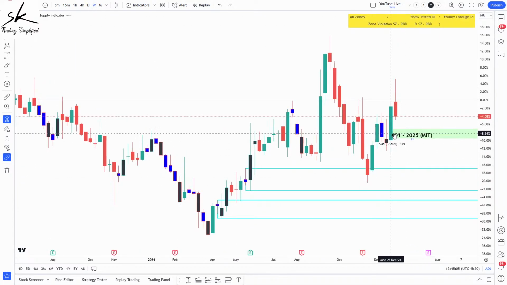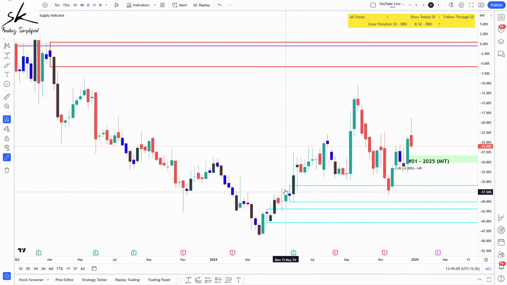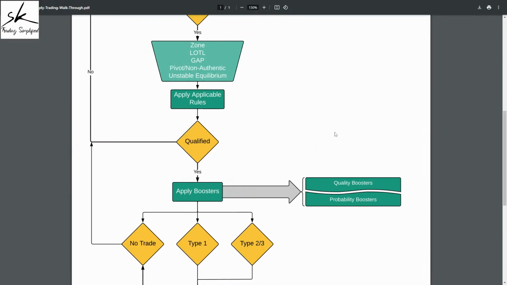So now if I go to the intermediate time frame, which is weekly, let's see, do we have a zone here? The fact is we don't have any demand zone here. The demand zone on the intermediate time frame is here. So my lower time frame zone, which is the one in green, does not coincide with any intermediate time frame zone, and if it is not coinciding, it cannot be a case of level on top of level. So yes, level on top of level: not applicable.